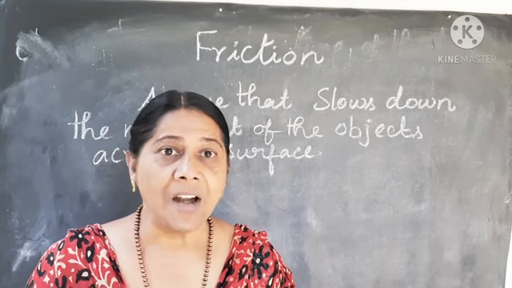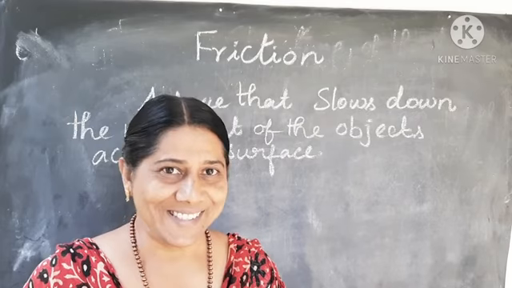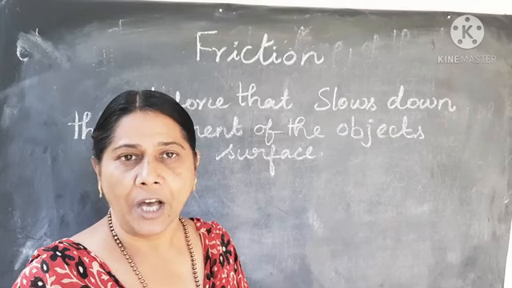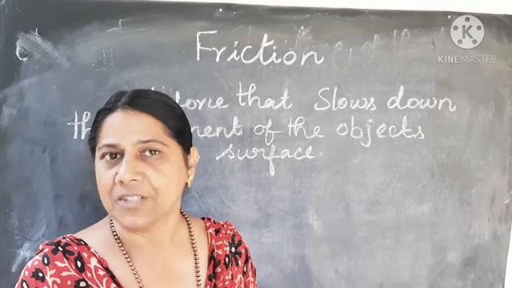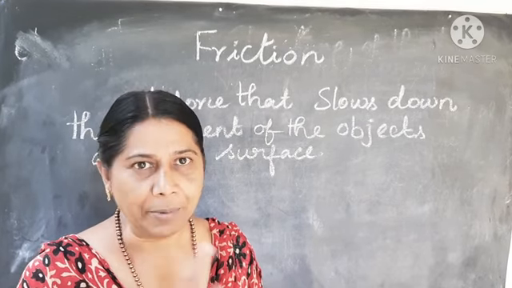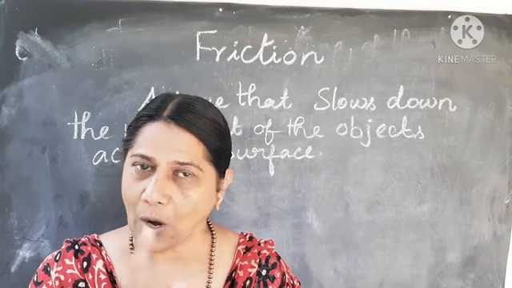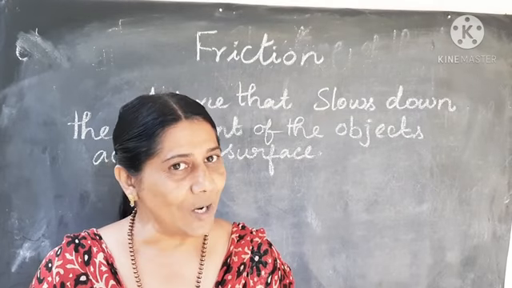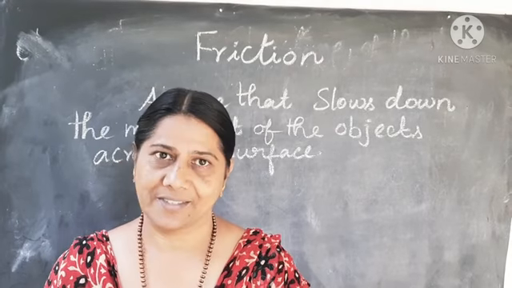Okay, dear ones, on what factors does the force of friction depend? One is the mass of the object. For example, it is easy for you to push or pull a light object, but it will be difficult if the object is heavy. Then the next one is the kind of surface.